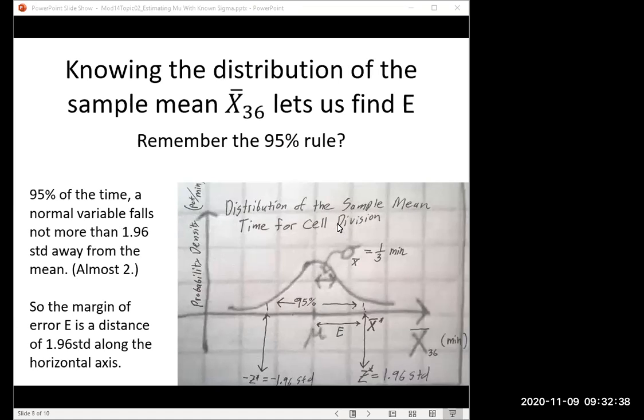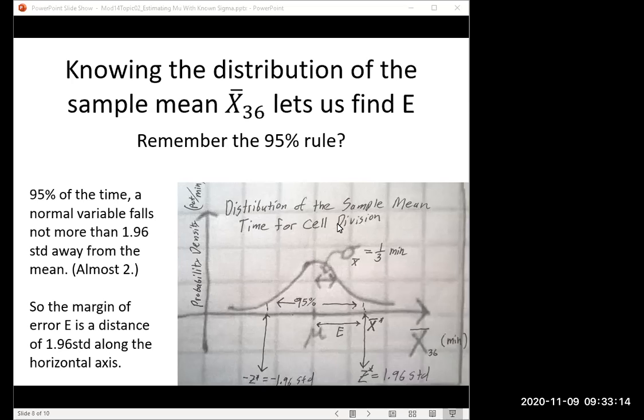So underneath a normal distribution curve, 95% of all the area or probability is not more than about 2 standard deviations away from the mean. It's almost 2. For this calculation, we'll be a little more precise. It's 1.96 standard deviations. So the margin of error is a distance of 1.96 standard deviations along the horizontal axis.